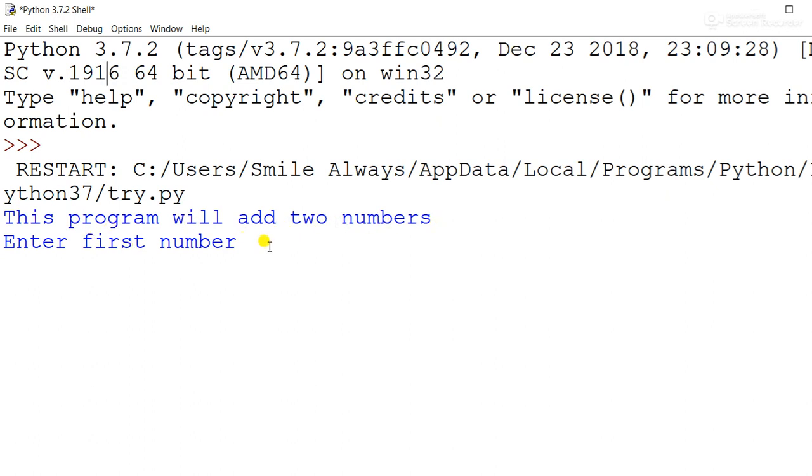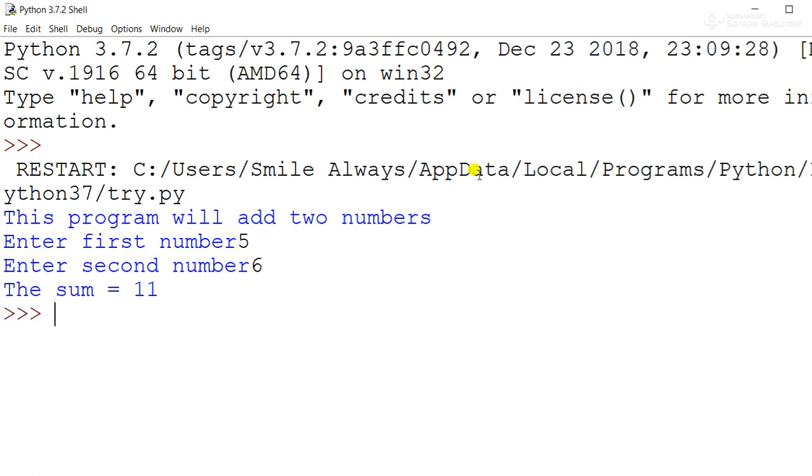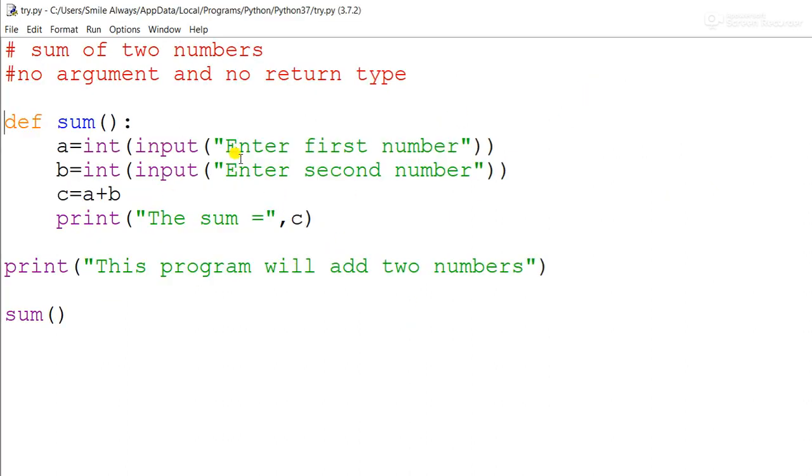Enter first number, suppose I give 5, second number 6, sum is 11. So what we have done here is create a function without any argument, meaning we are not passing any value, and without a return type, so no return statement is used here.